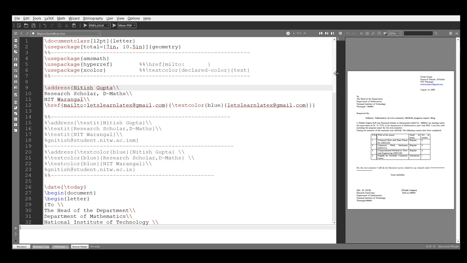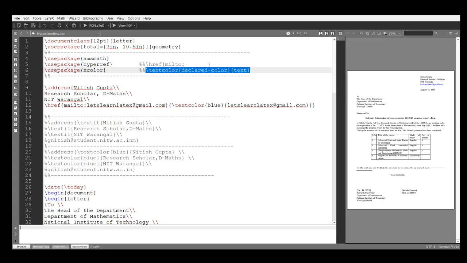I am using a hyperlink. Okay, so in the hyperlink I will use the mail ID. For the mail ID, which package do I need? This hyperref package. For this package, what command will I use? This command I will use. But I want this mail ID in color also. For that color, I will use the xcolor package, and for xcolor I will use this command.